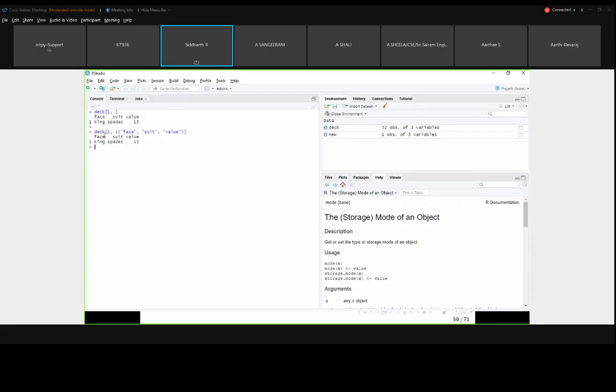In the next one, indexing by name, here I am taking the first row. I am using the C function to combine face, suit, value, because I just want to print all the columns. If I remove this, I just want to see only the face. I am removing this too. There is no combination, no need of the C function. It will show only the first value, that is king. Only we are showing the king. Here also I can give you the range of.